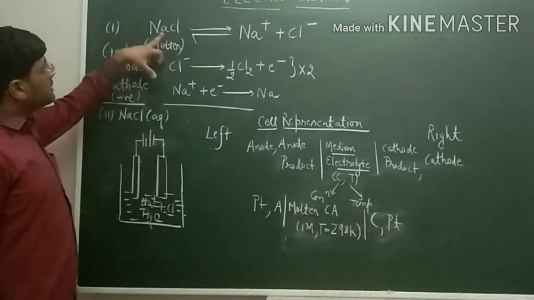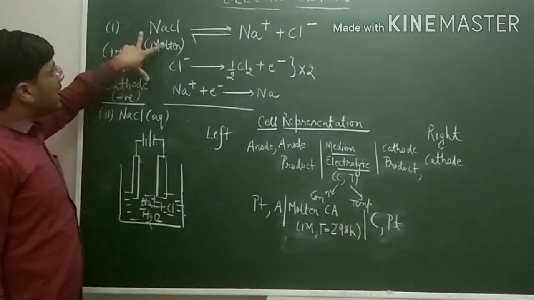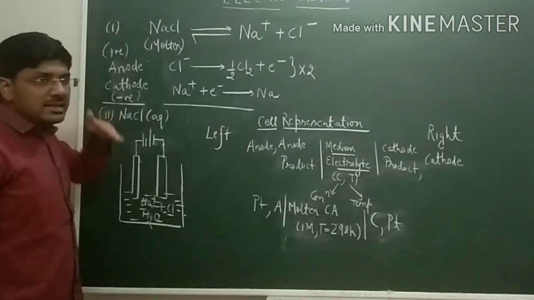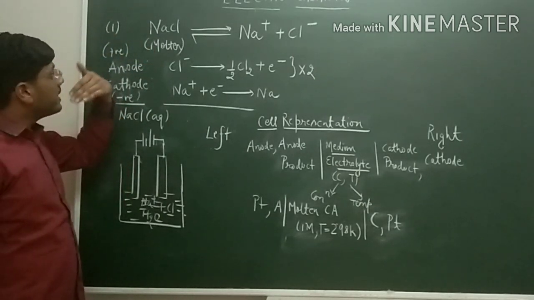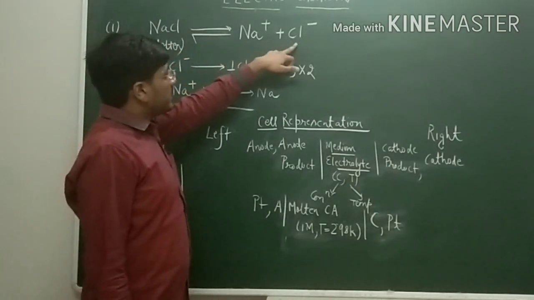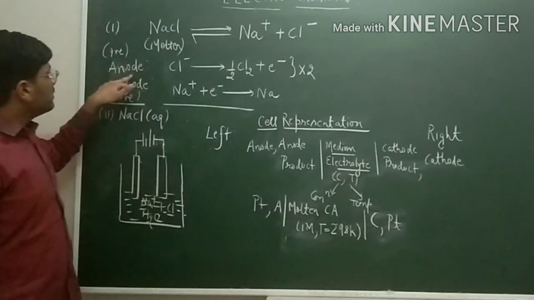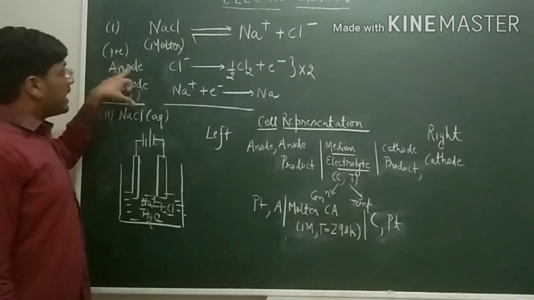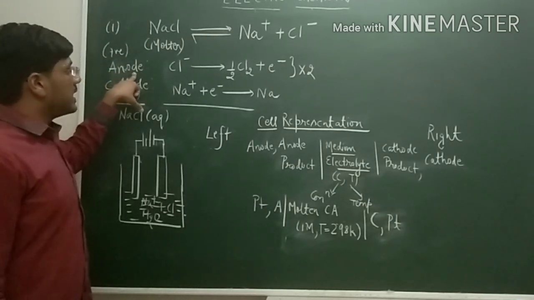Now we will discuss the two cases. First, molten NaCl. It means the NaCl we have heated to a very high temperature, so it will dissociate to produce sodium plus and chloride ion. At the anode, we know in an electrolytic cell it is positively charged, and at the anode the oxidation process takes place.